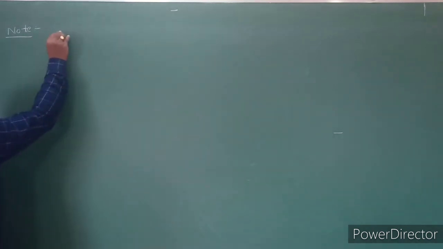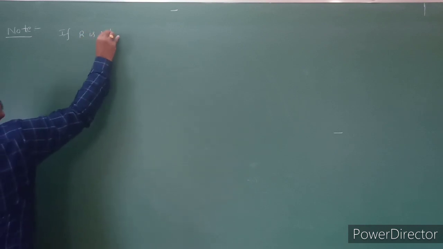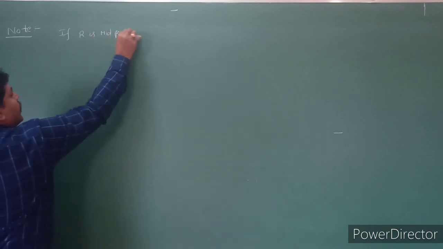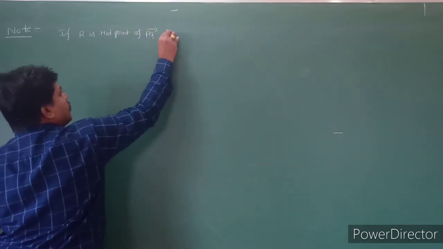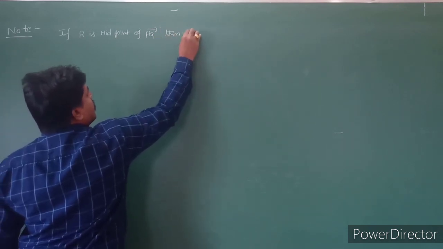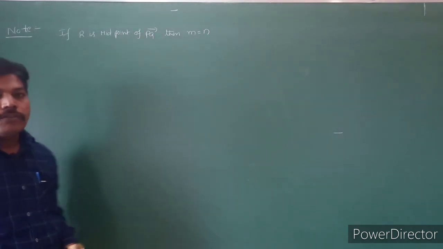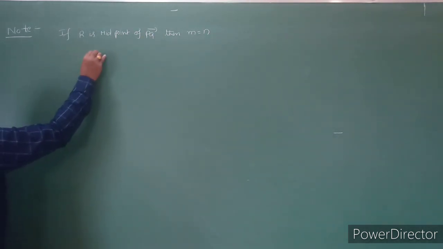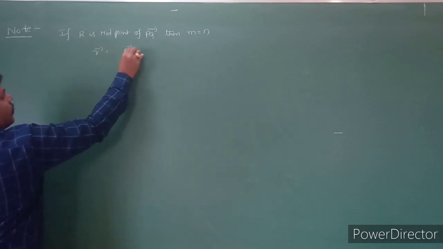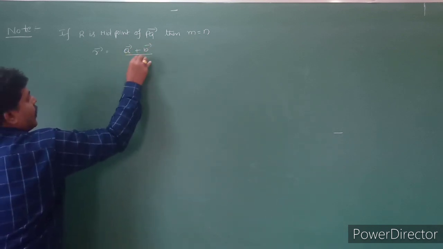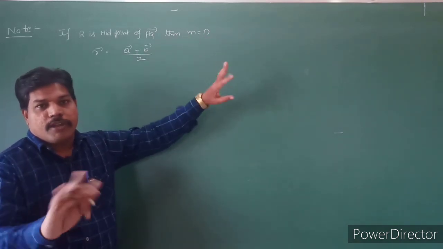If R is a midpoint of PQ bar, then M is equal to N. The ratio will become equal.